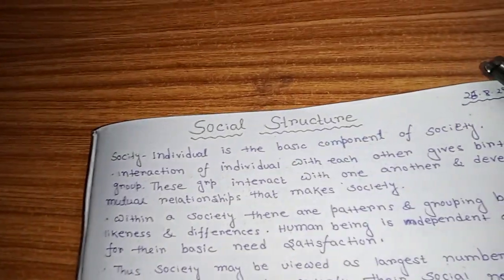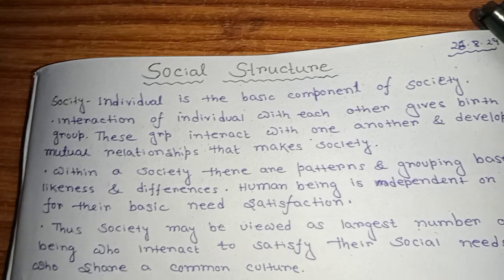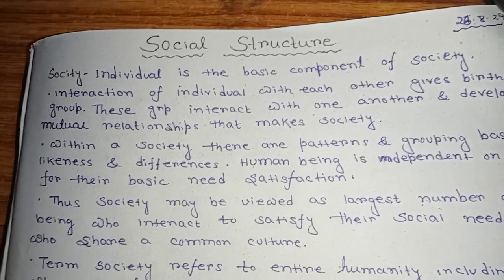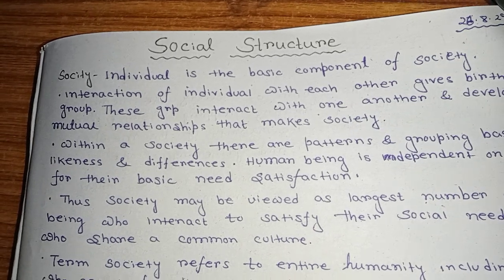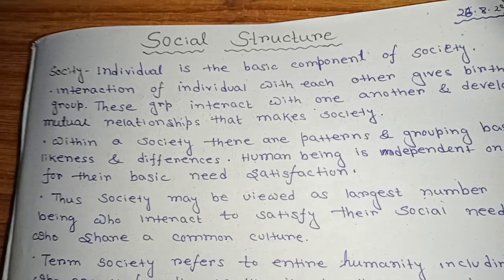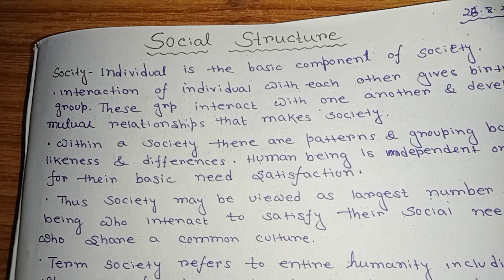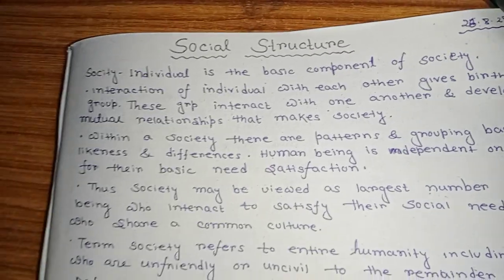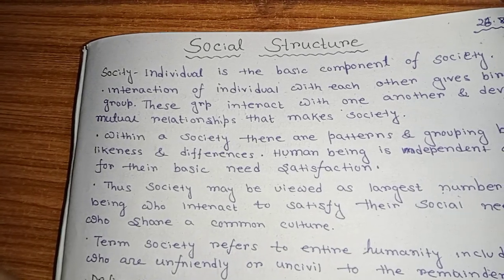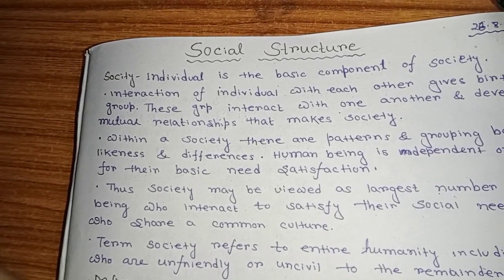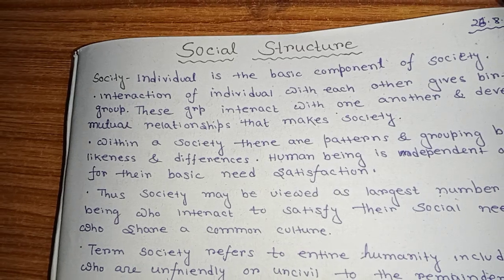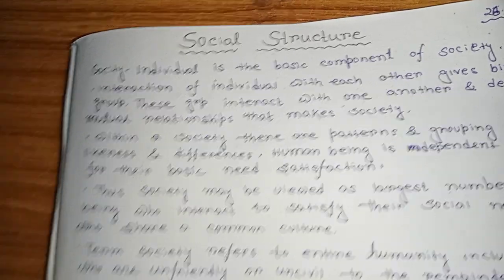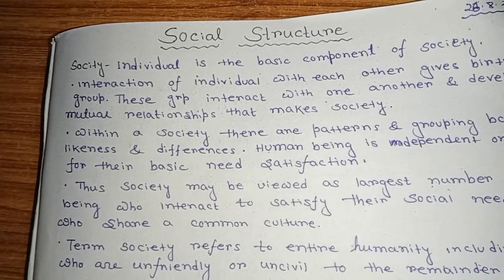Society is a big thing. Among the many people in it, various likenesses and differences may be present, because all people do not have the same mind. Some people will like your decision and some people will not like your decision. So it depends on them.